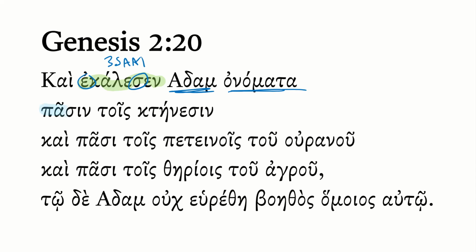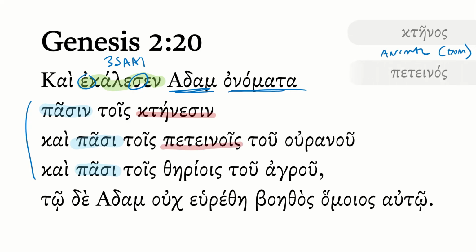And then we actually have a chain of three dative clauses, all with posse. That's the dative plural of pos. And so let's take them one by one. So who's he naming? First, he names the ketenesen. This is from ketenos. This means animal. Often this is used for domesticated animals, cattle and so forth. So he names the domesticated animals, if you will.